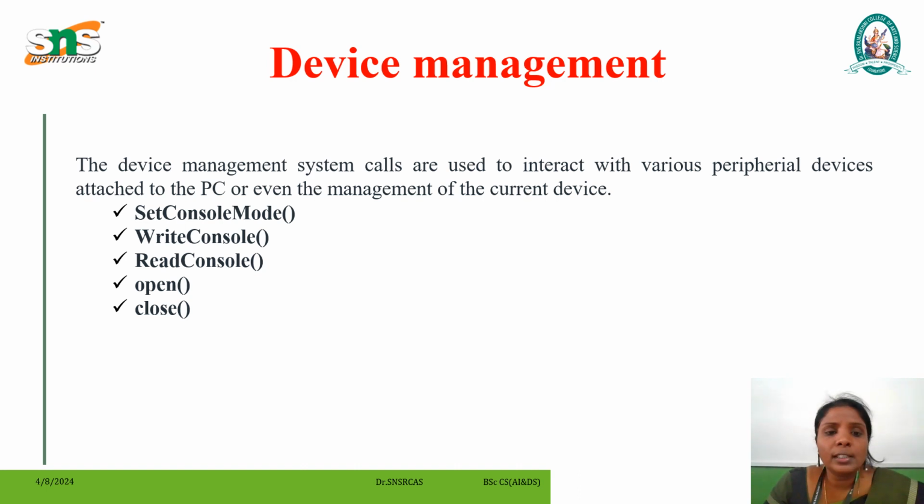Next one is set console mode. So we will see one by one. First one is set console mode. This call is made to set the mode of the console. It may be an input or output. It allows a process to control various console modes. In Windows, it is used to control the behavior of the command line.